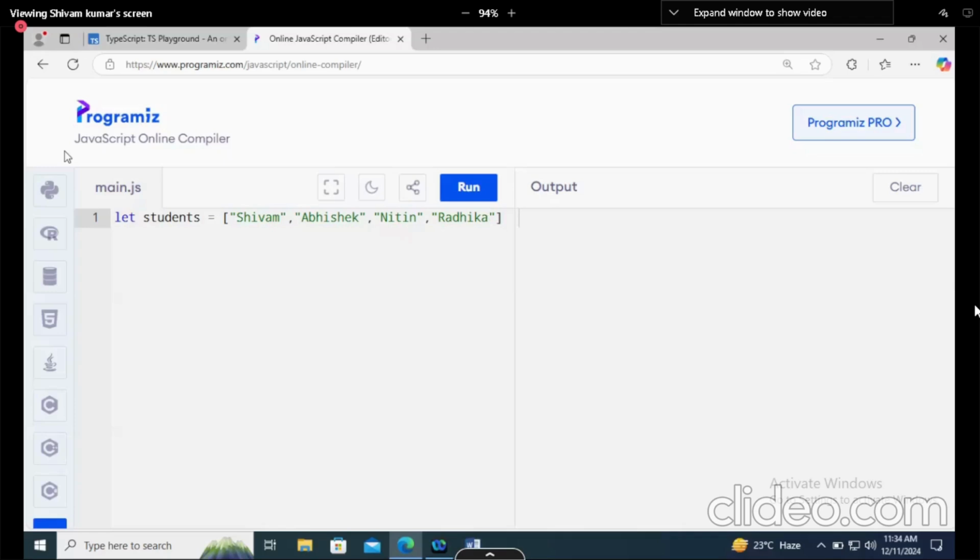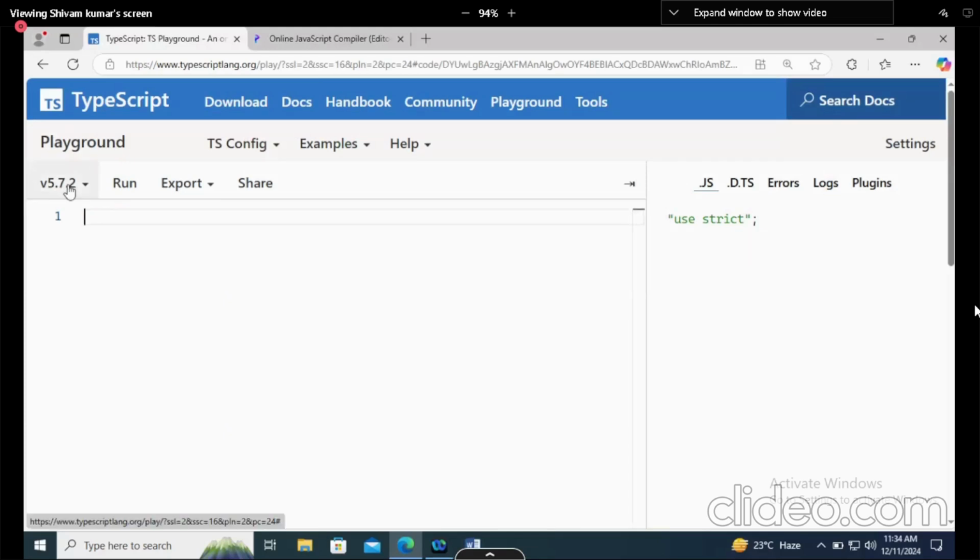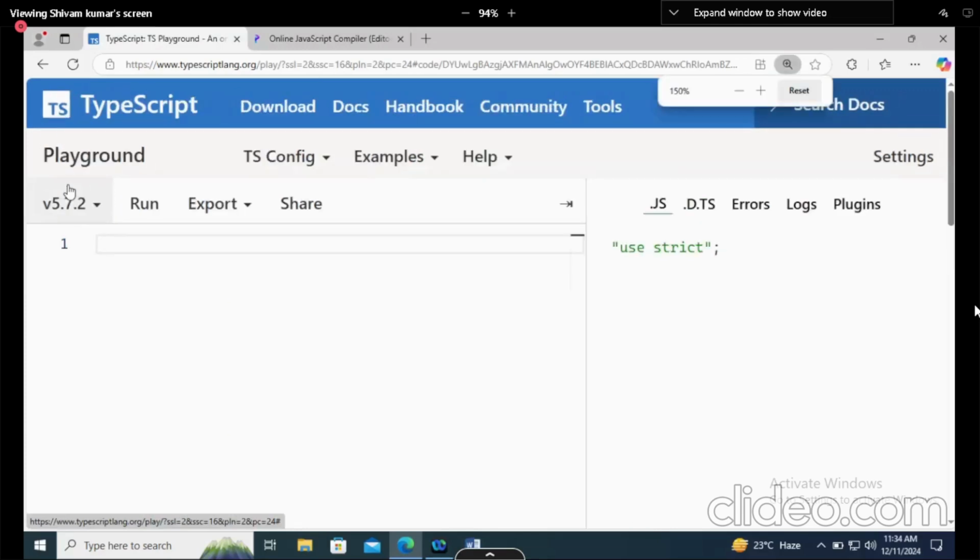This is how we declare arrays in JavaScript, but in TypeScript it is going to be a little bit different. But we can use the JavaScript here also without any problem.